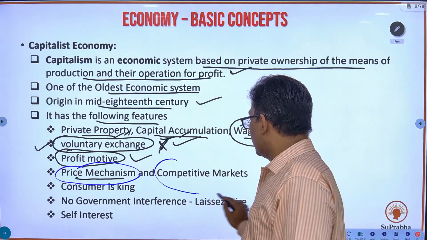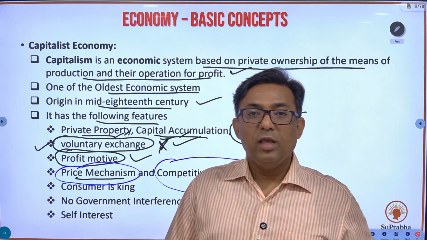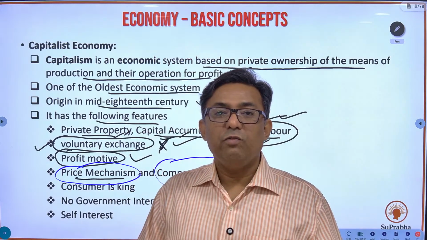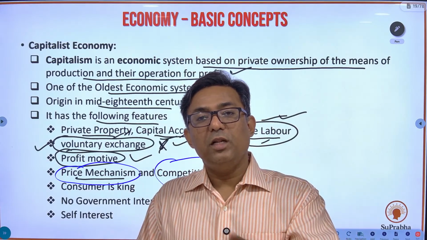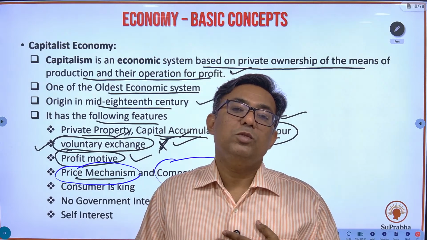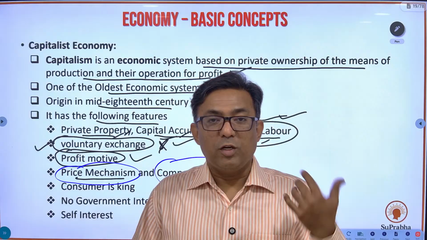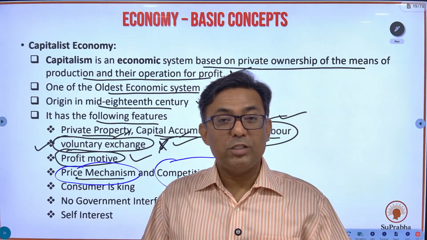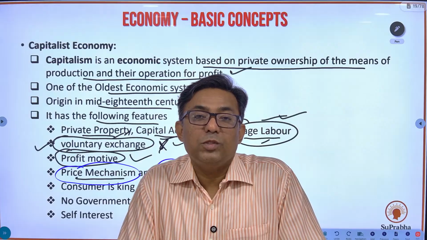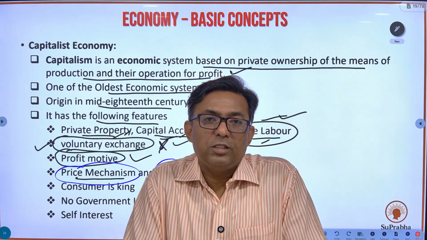Next you have competitive markets. We have VI, Airtel, BSNL, Jio. If I want to start a new service, I can start one, if I've got that much technological know-how and capital to start a new telecom service. I can compete with these giants.